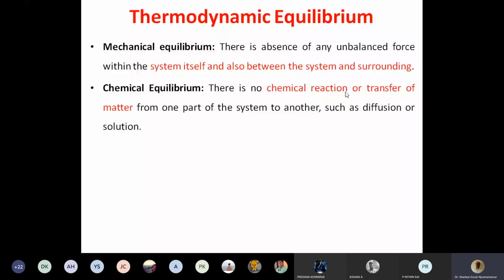It happens not only in liquids, it happens in gases also. You have seen smoke coming, right? Something is burning, smoke coming. That smoke is very dense near the fire.